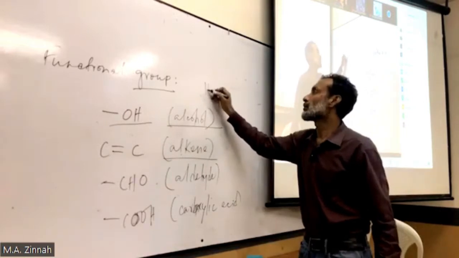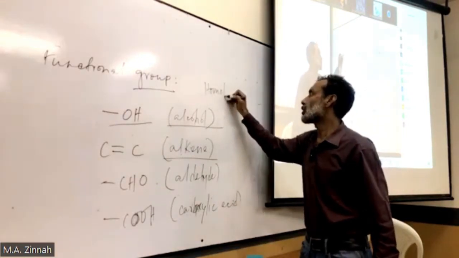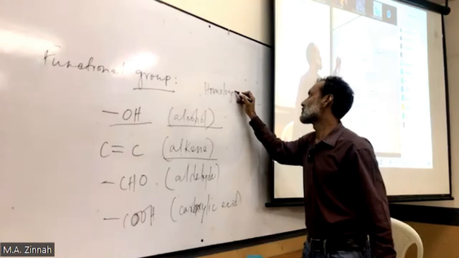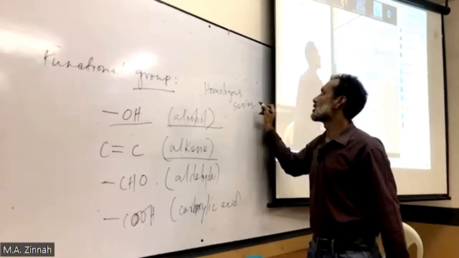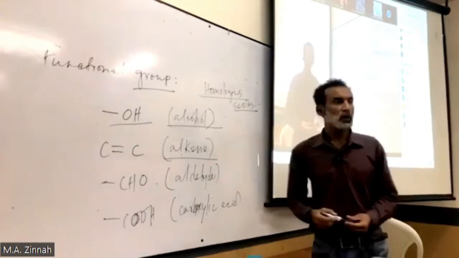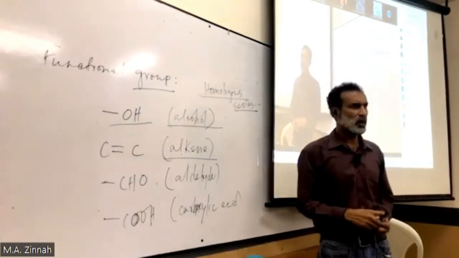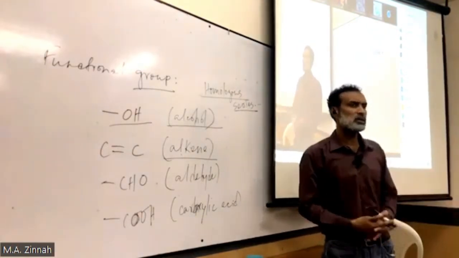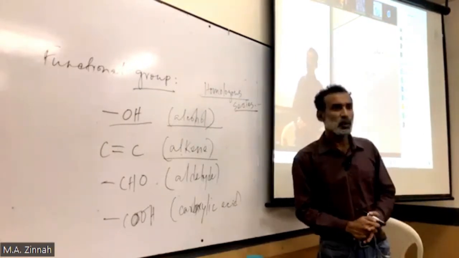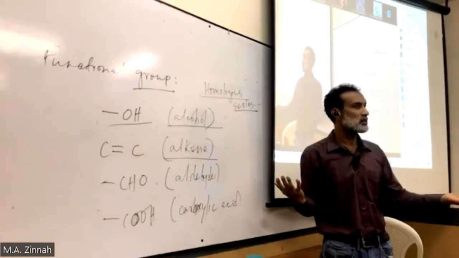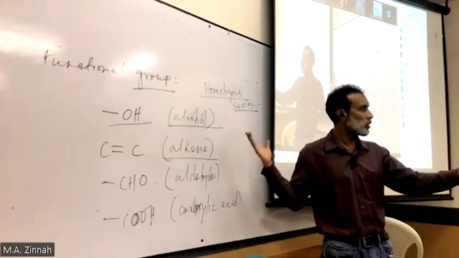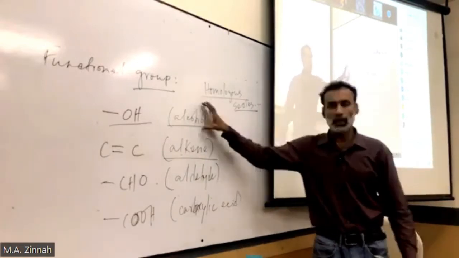Homologous series. Homologous means similar, homogeneous. Do you have any problem with the word homologous series?